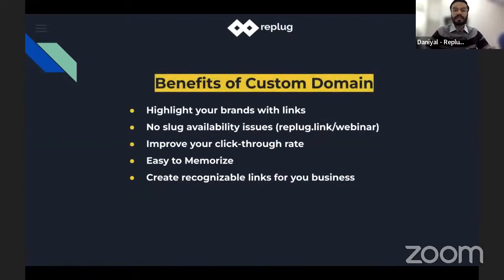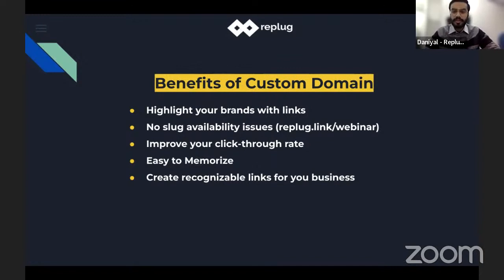Now we will look at the benefits of a custom domain. As I mentioned earlier, it will highlight your brand everywhere you share your links. Next, there are no slug availability issues with a custom domain. There are many users using replug.link.